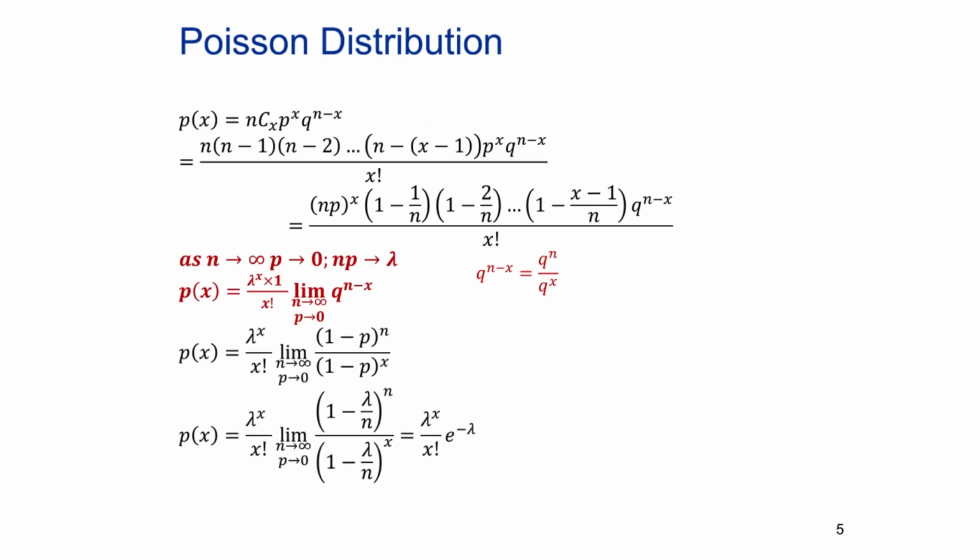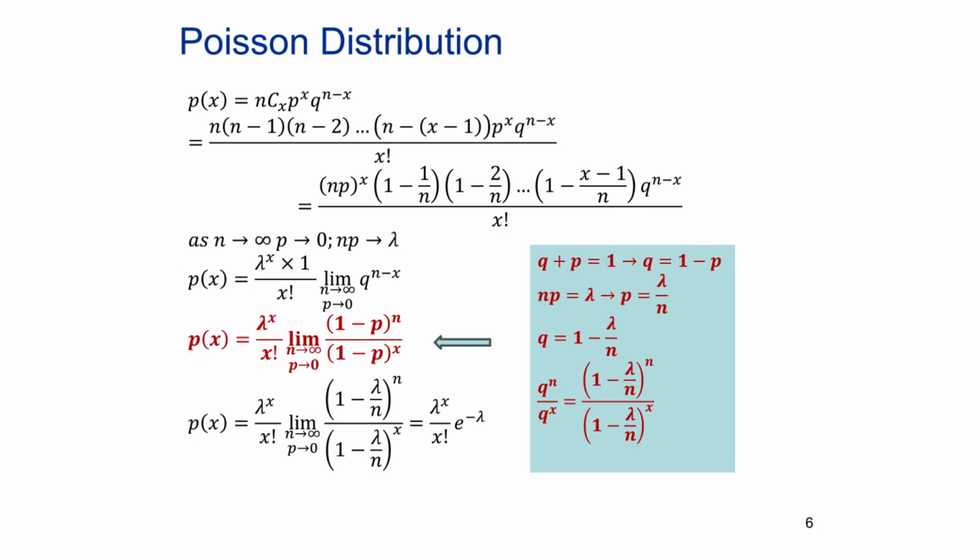As n tends to infinity and p tends to 0, np tends to lambda. Substituting for np equal to lambda and applying the limit, we get the expression as lambda raised to x times 1 divided by x factorial times limit n tends to infinity, p tends to 0, q raised to n minus x. We can see that q raised to n minus x is q raised to n divided by q raised to x.